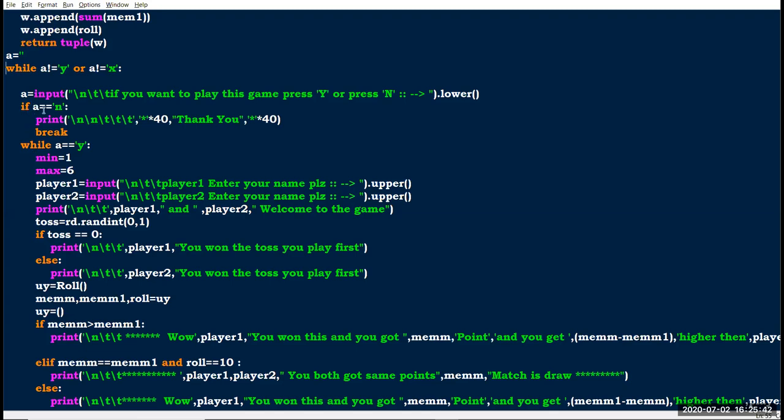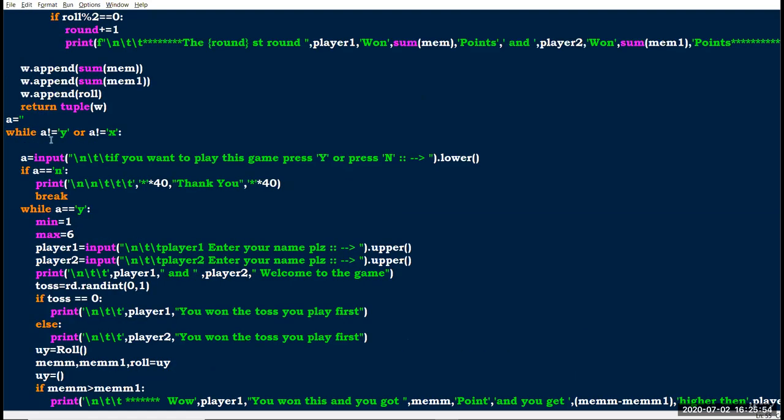If the user gives n, it goes to the if statement, and if the user gives y, it goes into the while statement. If the user gives any other values like z or any other alphabets or integer values, the while loop runs repeatedly. It prints "if you want to play this game, press y" again and again.